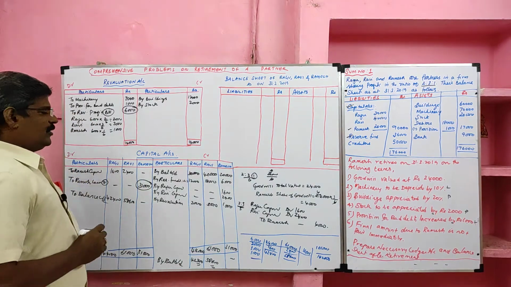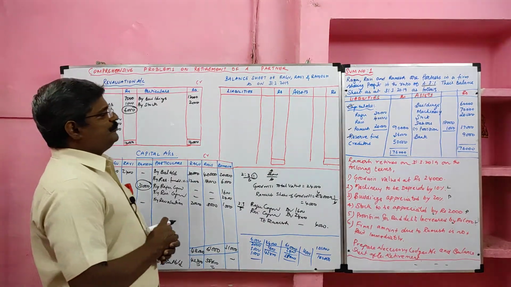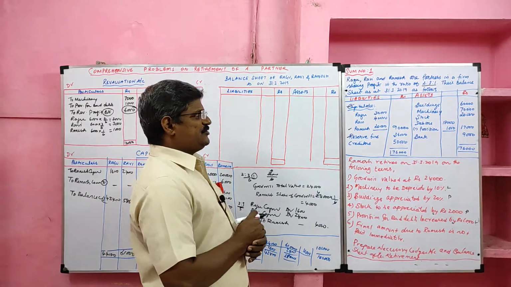Ramesh's total interest is transferred to his loan account. Then we are going to prepare the balance sheet of the reconstituted firm.